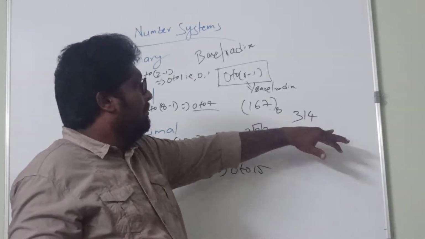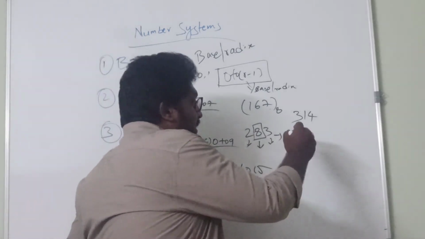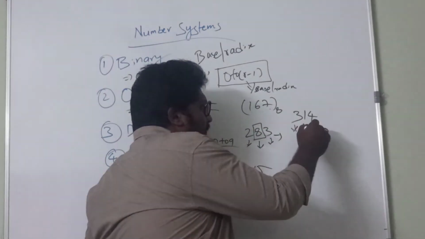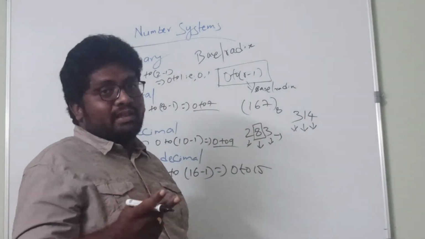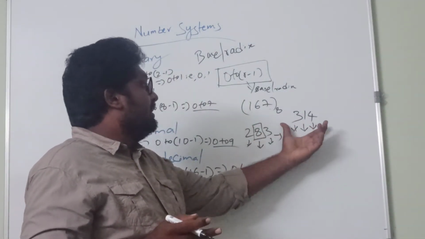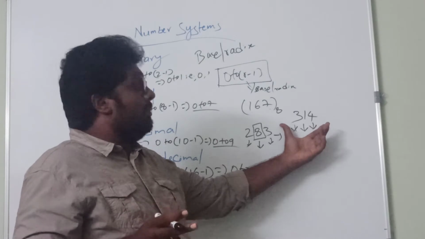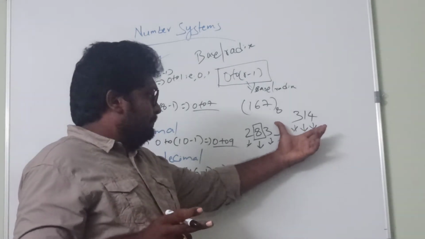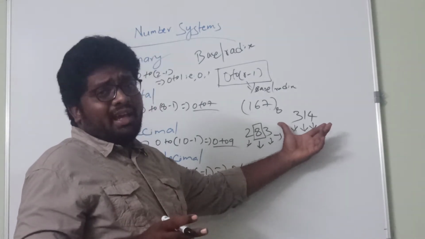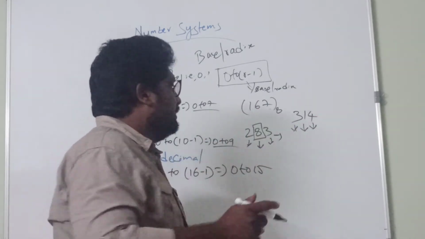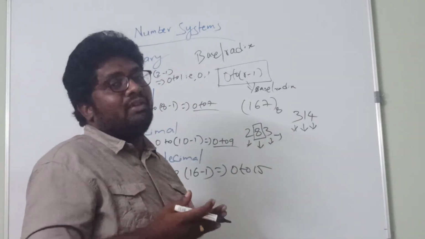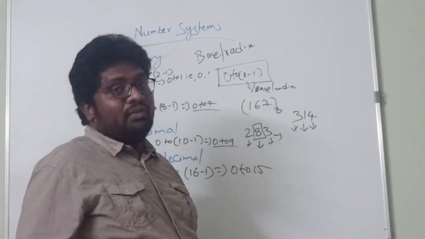So he might confuse this number, thinking 3 is 1 digit, and 1 and 4 as 3 digits. He might think this is a 3-digit number, but we are giving it here as a hexadecimal number. So our friend or colleague who is receiving the data might be confused.